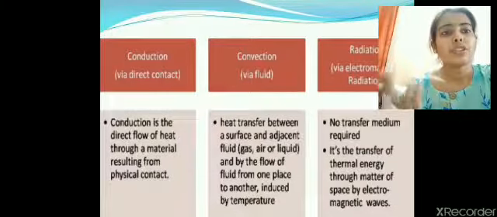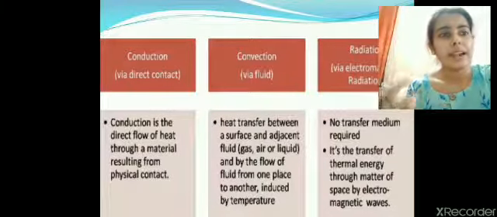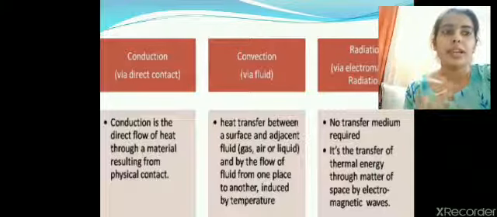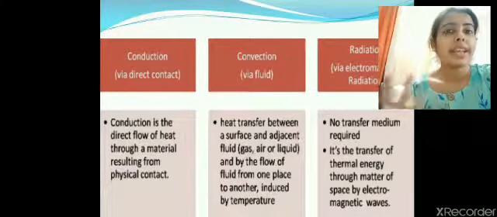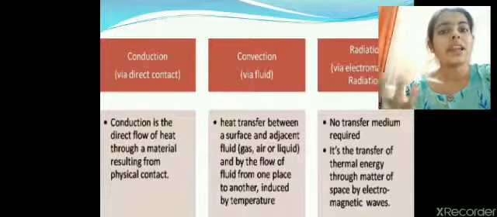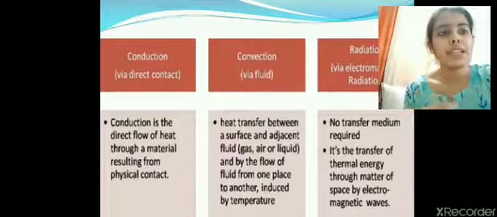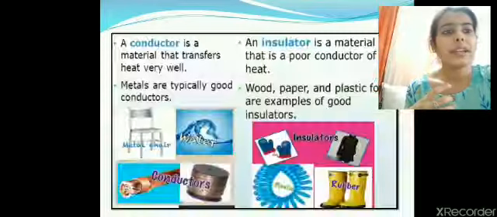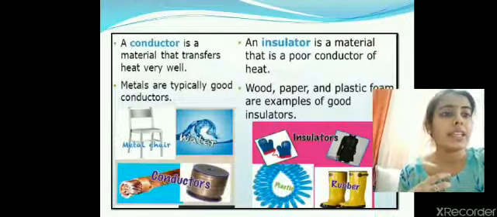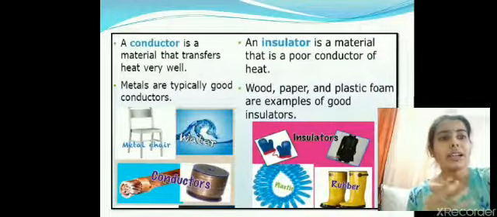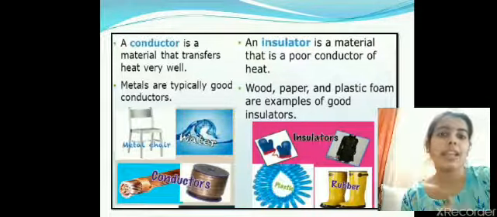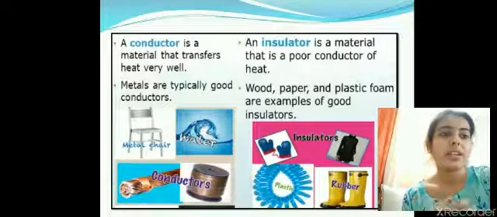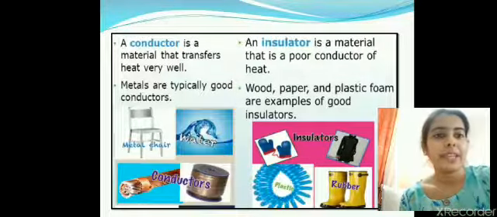So here come the two substances. First is conductors and another is insulator. Now the metal pan in which we were doing the cooking is getting heated. That means it is allowing the transfer of heat. That means it is a good conductor of heat. What is a conductor? A conductor is a substance that transfers heat very well. It allows the transfer of heat easily. So all the metals are good conductors of heat.